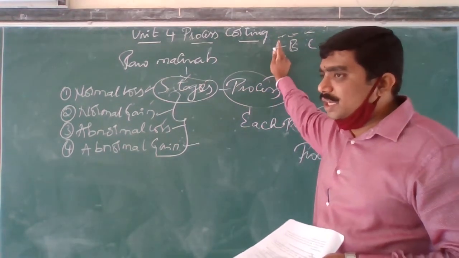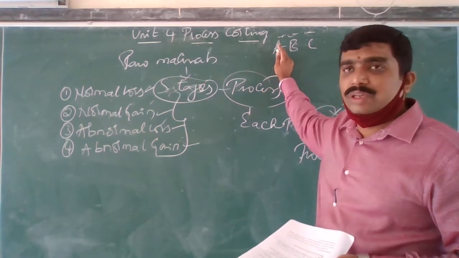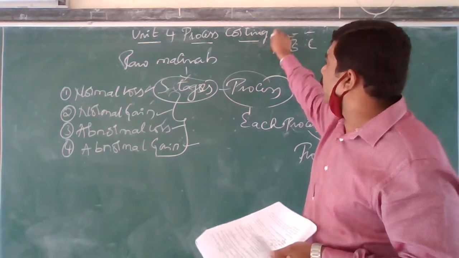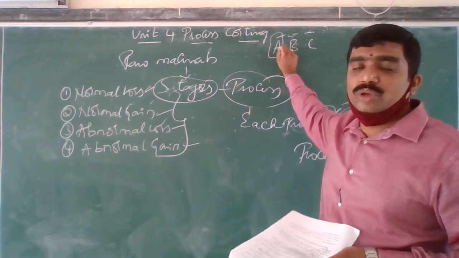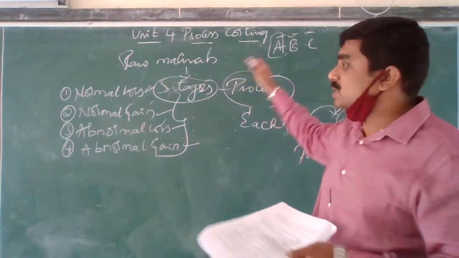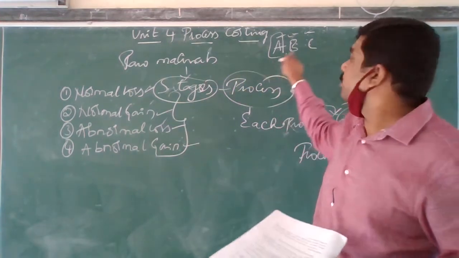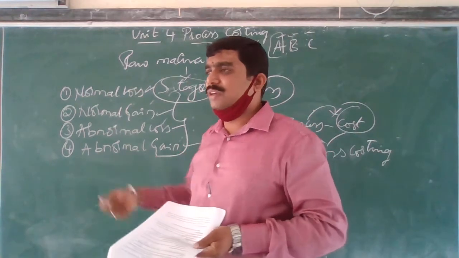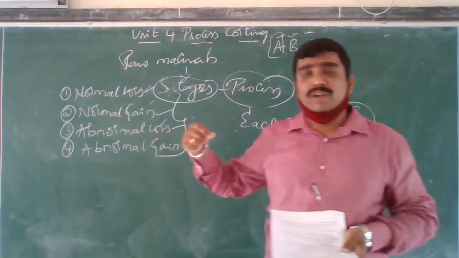Process A, first I am going to do that account. Next process B, then finally C.